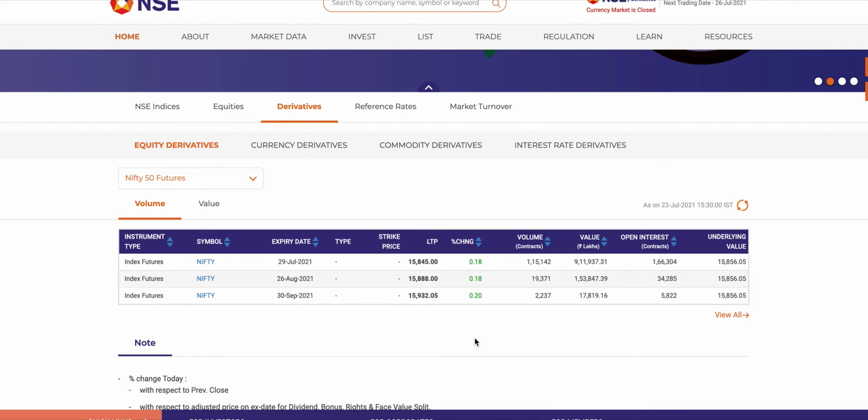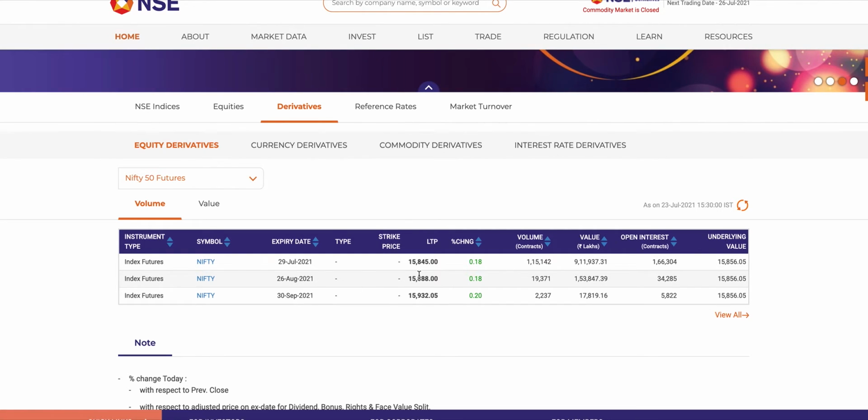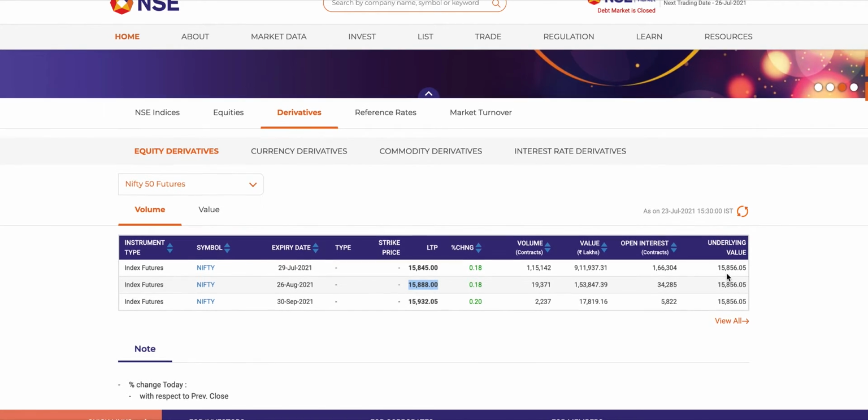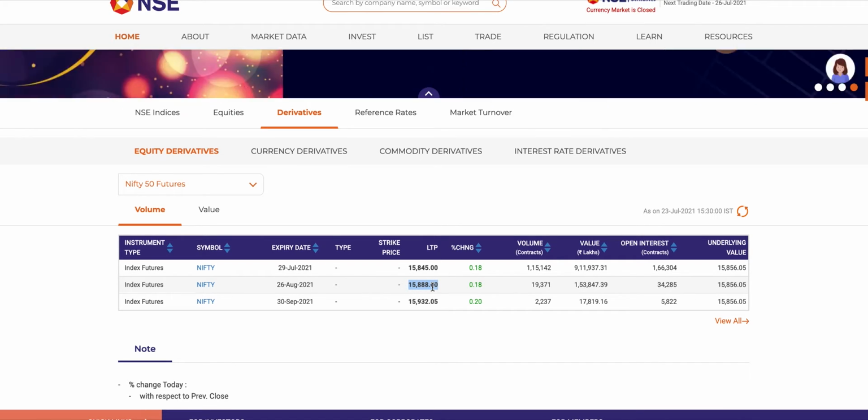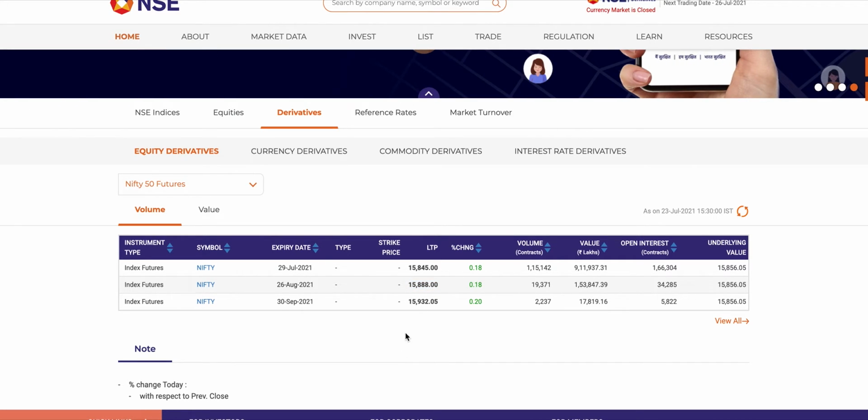But let's look at the next month, 26th August. Here it is 15,888. The spot is the value as of today, and the spot is not changing. Spot Nifty today is 15,856, but the future is 15,888. So in one way, this is a slightly bullish view.